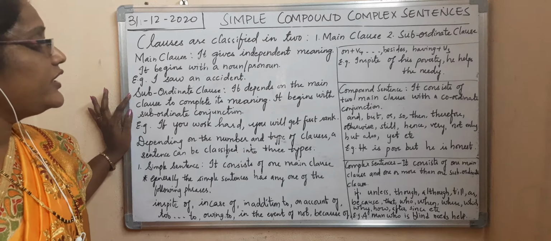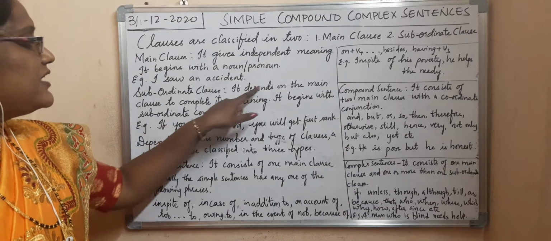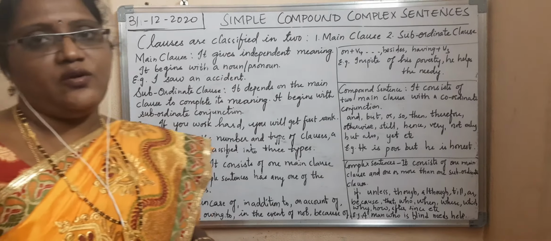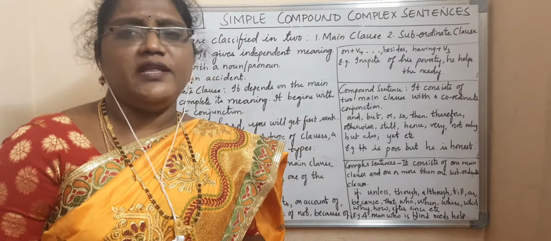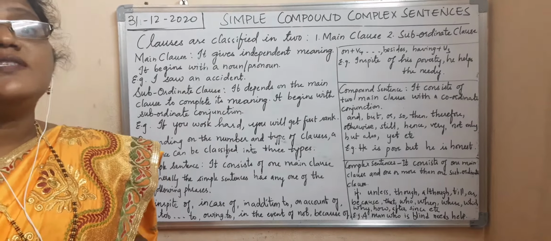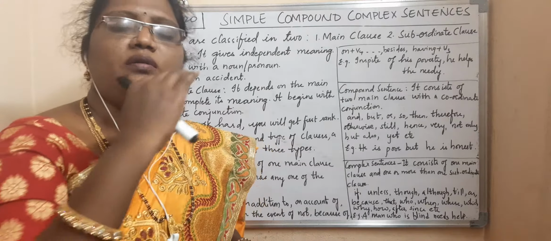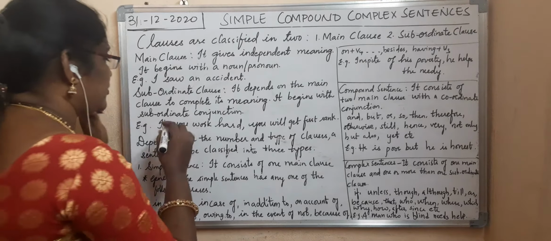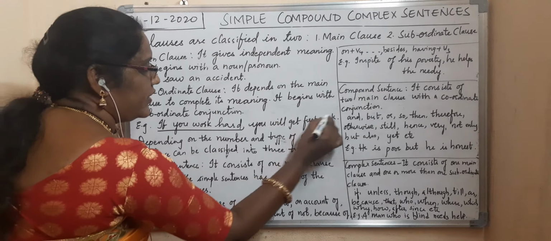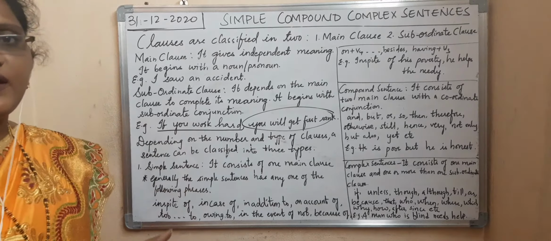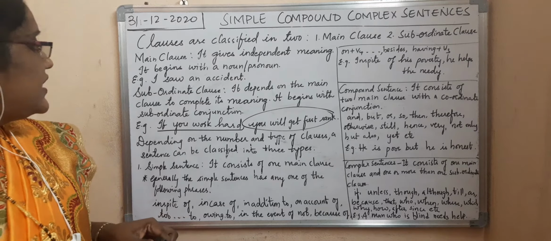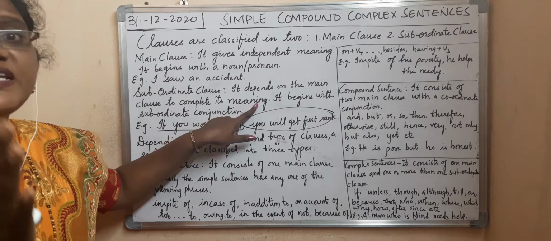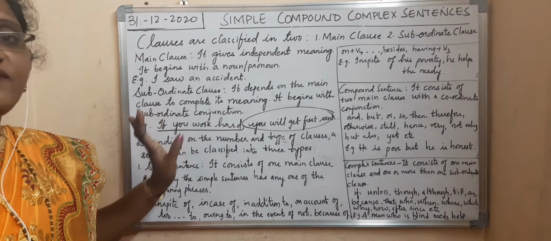Now, what is subordinate clause? It depends on the main clause to complete its meaning. That means subordinate clause doesn't give complete meaning. Always it depends on the main clause. For example, if you work hard. If this sentence is not there, then this sentence is meaningless. Subordinate clause means it depends on the main clause to complete its meaning. That means it is incomplete in meaning. It is not giving complete sense.